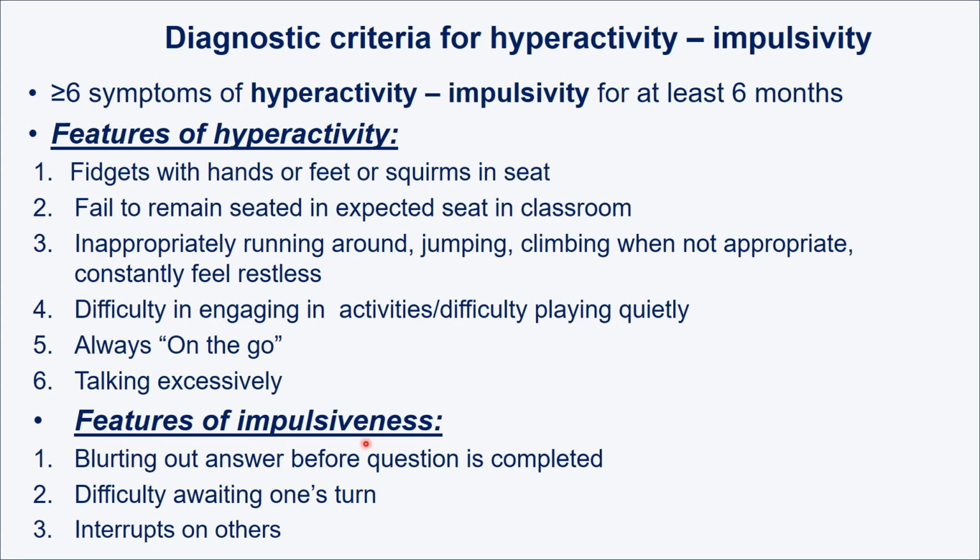And now features of impulsiveness. Here they cannot wait for their turn, so they blurt out answers before the question is completed. And there is difficulty waiting one's turn. Suppose the teacher is asking turn by turn; before his turn comes, he starts speaking, or starts running or taking things. Or you tell the child to stand in a row and wait for their turn, and they cannot wait. And then they interrupt others. When you're talking, they interrupt. So these are the criteria for hyperactivity and impulsiveness. When you diagnose, you have to carefully look at all these criteria of inattention, hyperactivity, and impulsiveness.